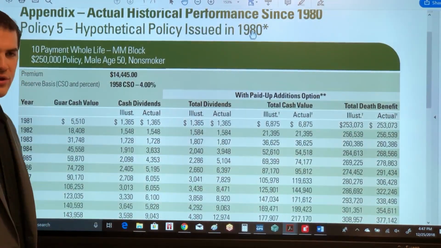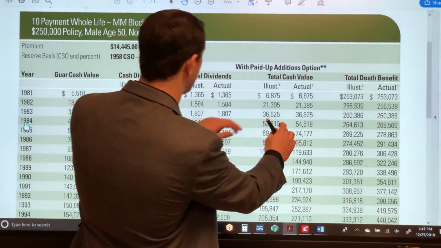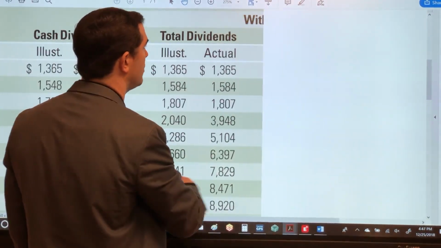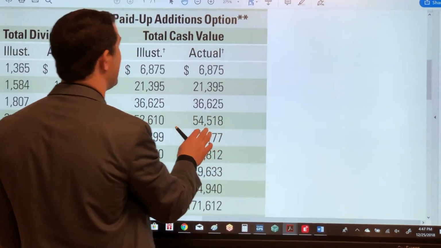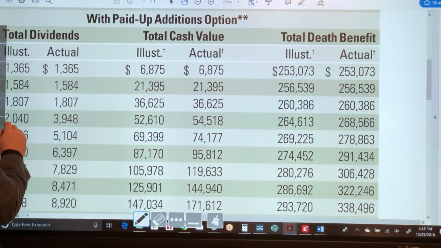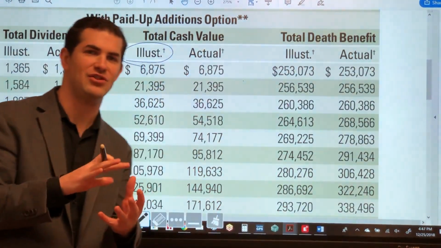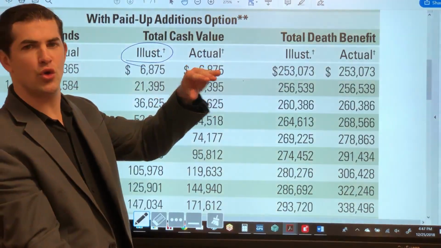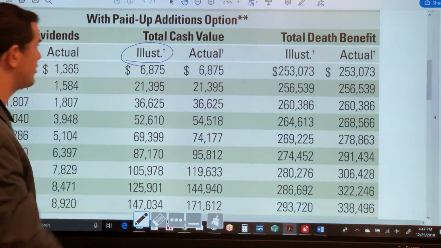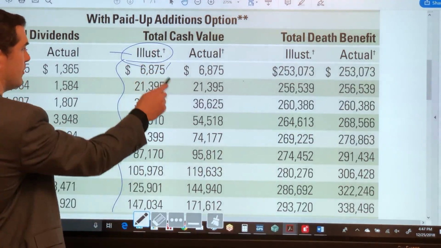So we've got all the different values, the fluctuation, some years higher dividends than others, but here's what we're going to look at. We're just going to zoom in here to our total cash value. Here's our money column. And what's nice about this example is this displays, one, what was illustrated, meaning whenever we purchase a policy, we get a projection that shows here's what your values will grow to if the dividend rate stays at X forever, or we could lower it. So this assumed what the dividend rate was starting in 1980, and just going all the way through.